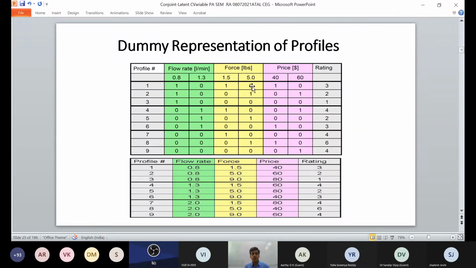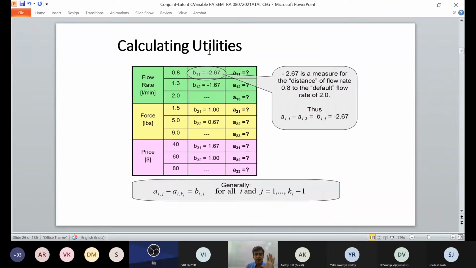Based on this, the total calculation has been made for flow rate, force and price, and the profiles have been rated, and after that their utility has been calculated. I am not going to give the exact calculation, but I am trying to portray how this analysis happens. So you have got a minus 12.67, which is a measure of distance of flow rate, where 0.8 is the default against flow rate of 2.